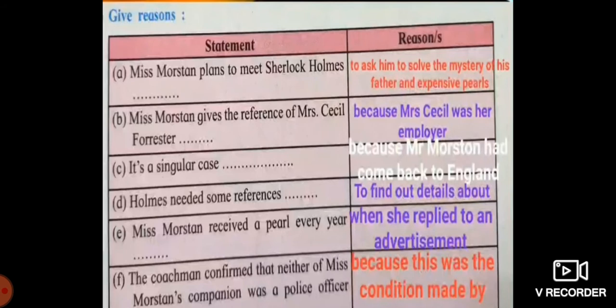Second, Miss Marston gave the reference of Mrs. Cecil Forrester because Mrs. Cecil was her employer. It's a singular case because Mr. Marston had come back to England. Holmes needed some references to find out details about Miss Marston, who received a pearl every year after she replied to an advertisement. The coachman confirmed that neither of Miss Marston's companions was a police officer, because this was the condition made. Okay, so this is the reason. Take a screenshot and write it down.